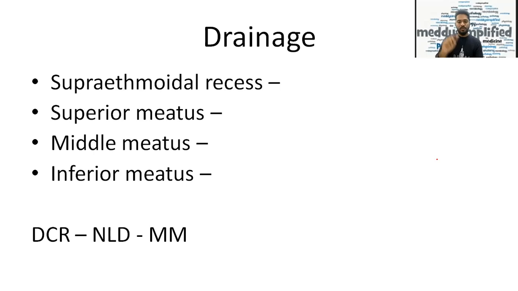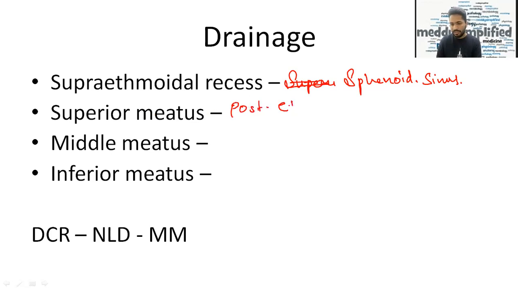Now, drainage. One question is asked from this topic, so I have chosen it. What drains into the supraethmoidal recess? It is superior. Sorry, it is not superior. It is the sphenoid sinus. The sphenoid sinus drains into the supraethmoidal recess. Then what drains into the superior meatus? It is the posterior ethmoidal cells or air cells. You can call it sinus. We commonly call it sinus, but it is the posterior ethmoidal air cells.